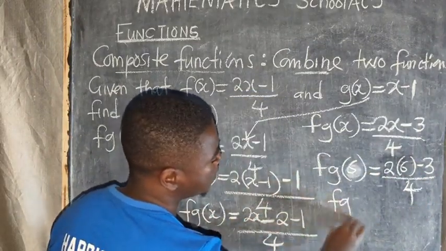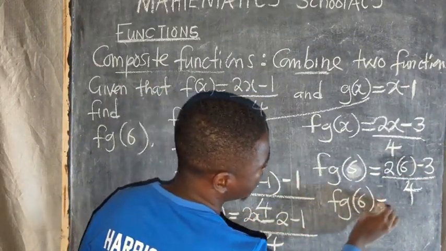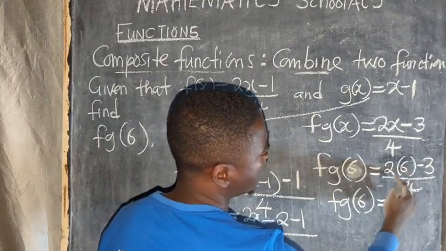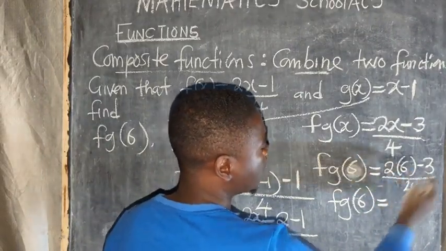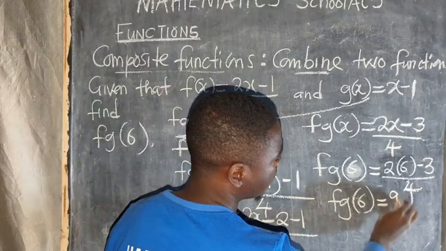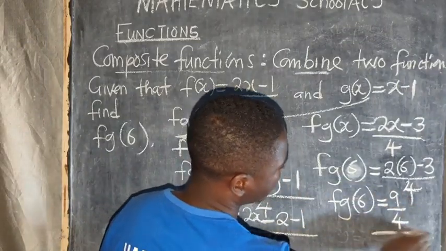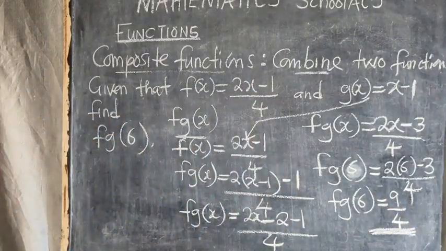So fg of 6 is equal to 2 times 6, 12, minus 3, 9 over 4. So this is our answer: 9 over 4. That is the answer that you need to have.